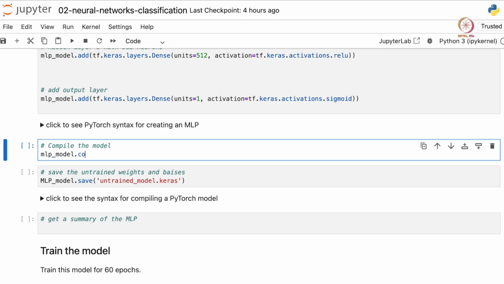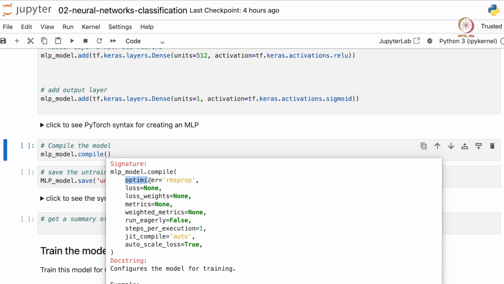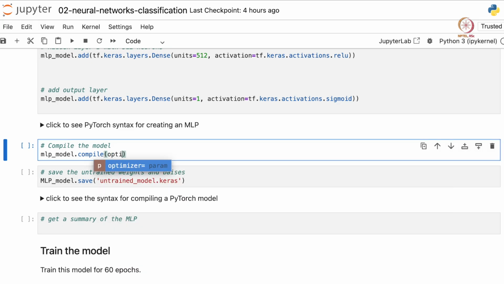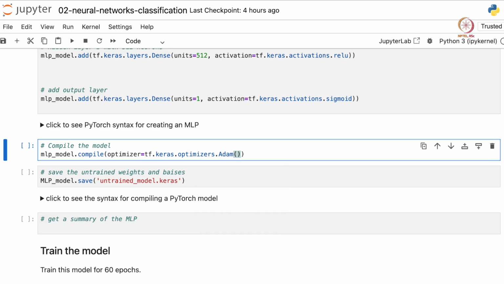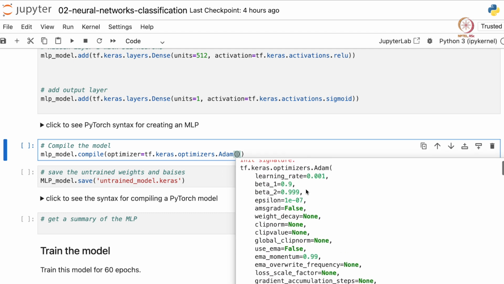So let's use the .compile method, and if we press shift plus tab, we basically have to provide an optimizer, a loss function, and the others are optional. The optimizer is tf.keras.optimizers module, and within this let's use Adam. We can also provide the hyperparameters for the optimizer. If you press shift plus tab, we see these are the hyperparameters, for example learning rate, beta 1, beta 2, epsilon, etc. Let's use the default values here.